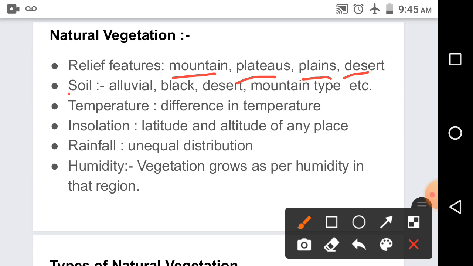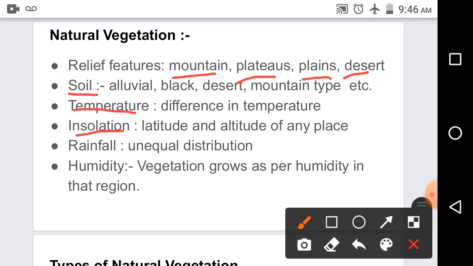Our second point is soil. Soil, for example, alluvial, black, mountain, desert. These are the different types of soils in India. This variation in soils also creates differences in vegetation. Then we have temperature. Temperature and humidity in cold Himalayan regions and in the southern peninsular region also bring variation in vegetation. Next is insolation. Insolation means sunshine.